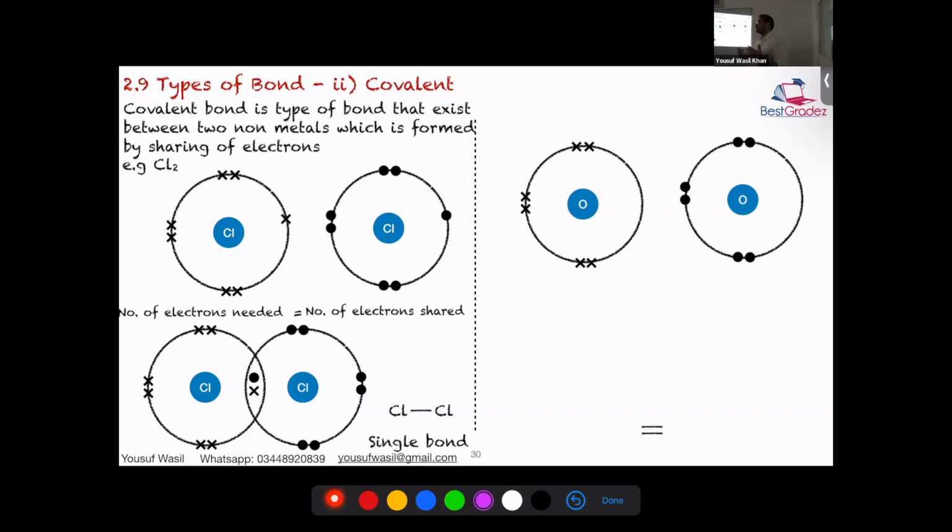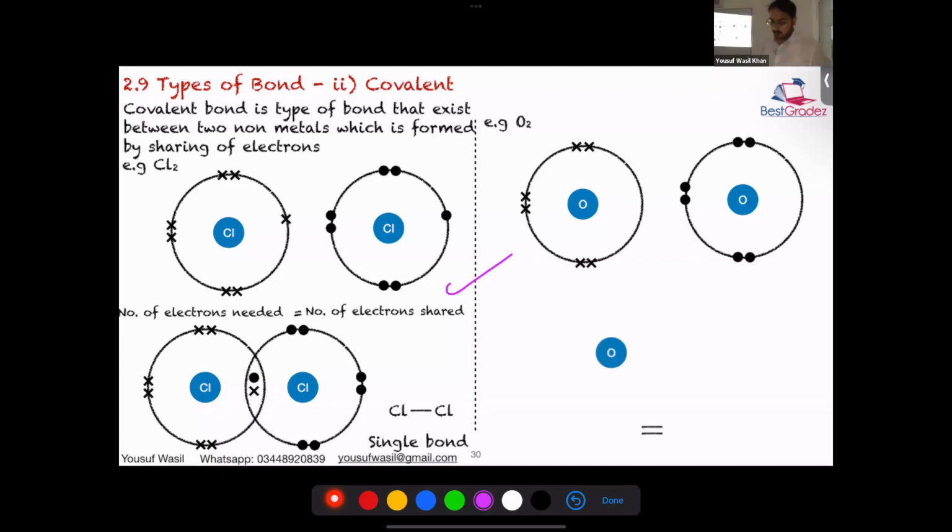Yes, they'll first overlap. There will be a region of overlap. They'll match one another, and then they have to follow the same rule. If the left oxygen needs 2 electrons, it has to place 2 electrons in the center. Similarly, if the right side oxygen, or whatever the atom is, needs 2 electrons, the rule has to be followed. It has to share 2 electrons.